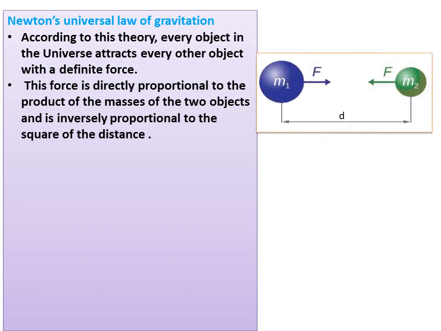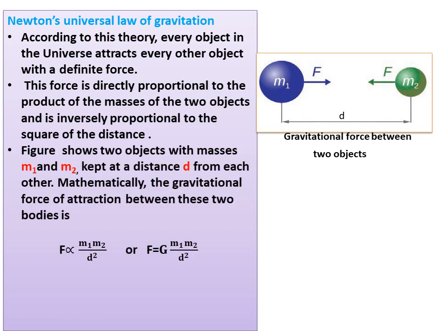So here are the two objects m1 and m2, d is the distance between them, and F is the force. Gravitational force between two objects. The figure shows two objects with masses m1 and m2 kept at a distance d from each other. Mathematically, the gravitational force of attraction between these two bodies is F is proportional to m1 m2 divided by d square, or F is equal to G m1 m2 divided by d square.